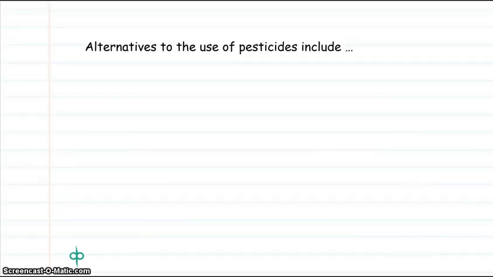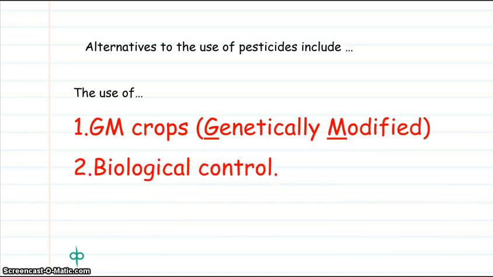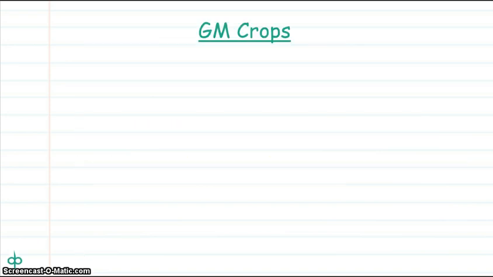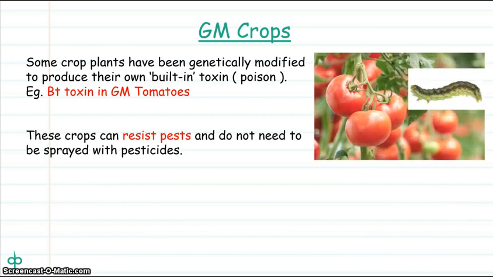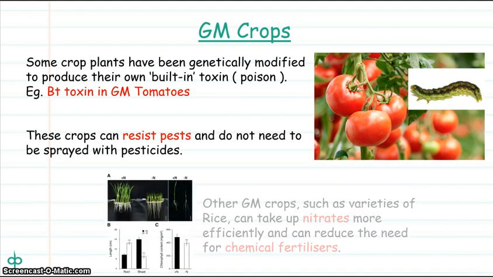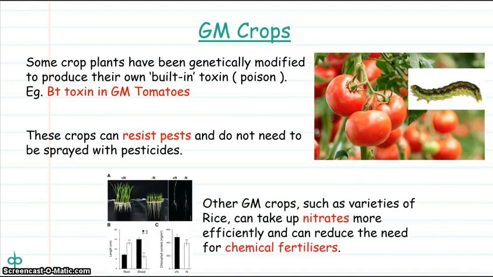Alternatives to the use of pesticides include the use of genetically modified crops and biological control. GM crops, or genetically modified crops: some crop plants can be genetically modified to produce their own built-in toxin or poison, such as botulinum toxin in genetically modified tomatoes. These crops can resist pests and do not need to be sprayed with pesticides. Other GM crops, such as varieties of rice, can take up nitrates more efficiently and can reduce the need for chemical fertilizers.